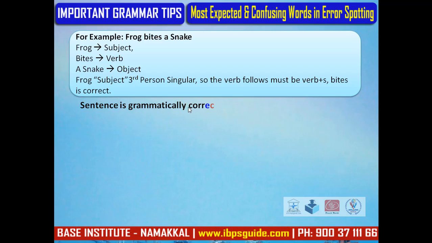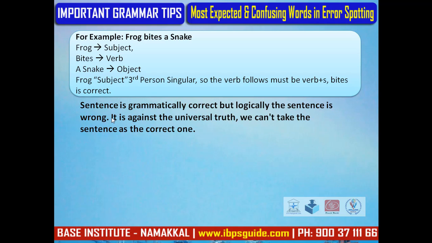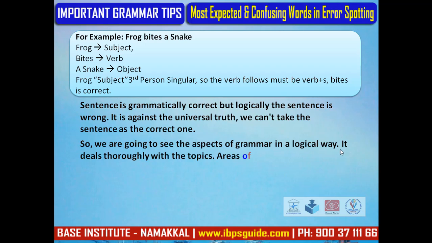But logically, the sentence is wrong. It is against the universal truth. So we may not take this sentence as a correct one. So we are going to see the aspects of grammar in a logical way. We are going to deal thoroughly with the topics.